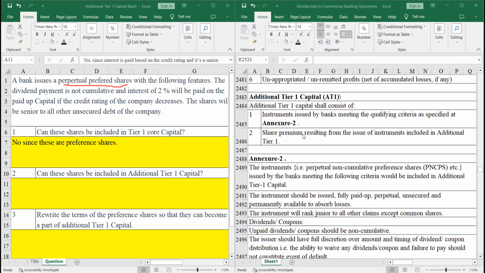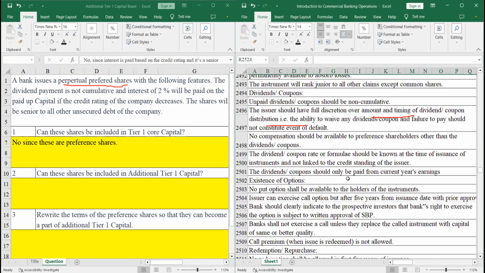Whatever falls under the additional tier 1 capital must follow the qualifying criteria set in Annexure 2. So for any instrument to be a part of additional tier 1 capital, we have to see if it fulfills the requirements of Annexure 2. If it does not fulfill all the requirements set in Annexure 2, then it is not a part of additional tier 1 capital.